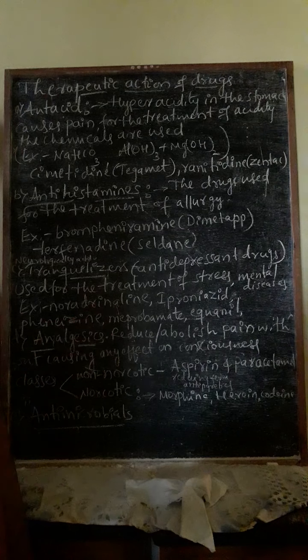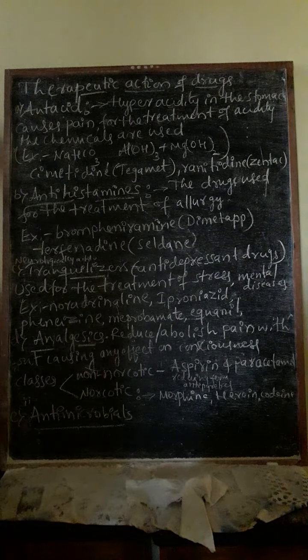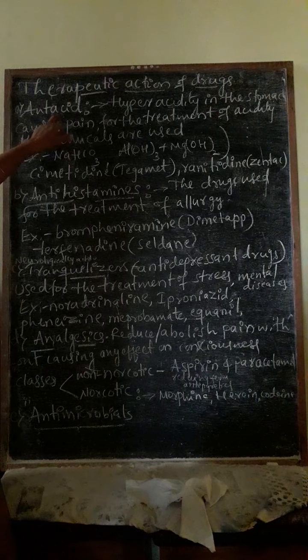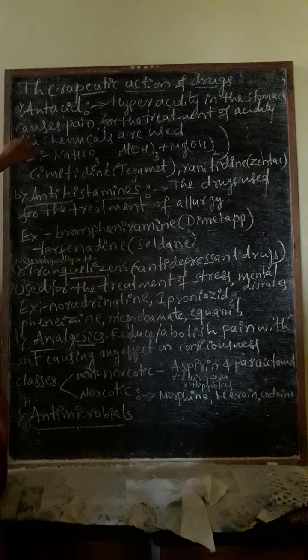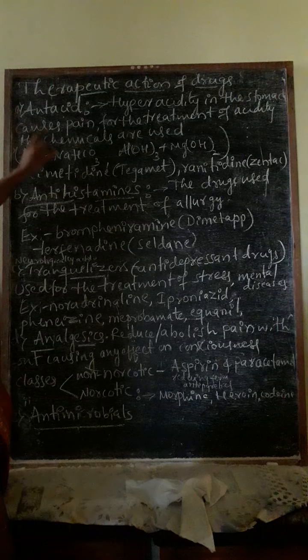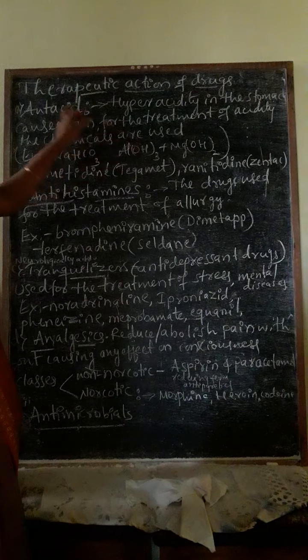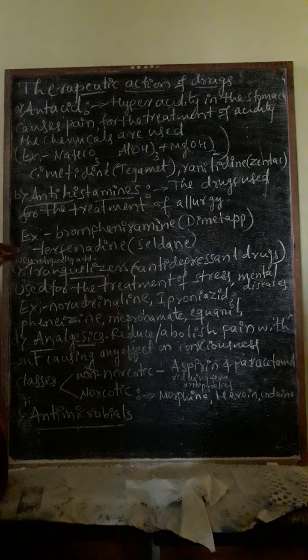Various cases like ulcers start in the stomach. Therefore, to control that problem, antacids are used. Hence the definition of antacids: for hyperacidity in the stomach that causes pain, chemicals used for the treatment of this acidity are called antacids.